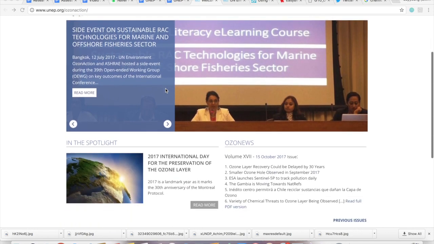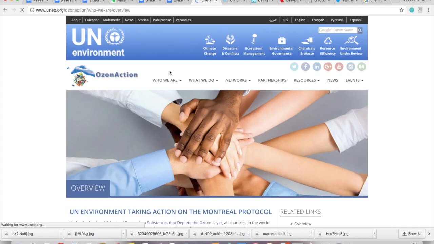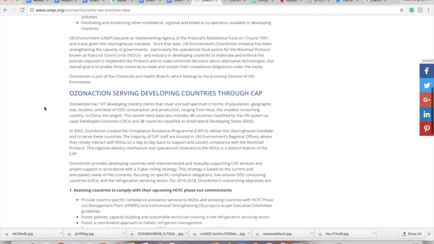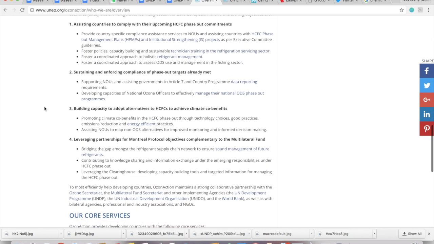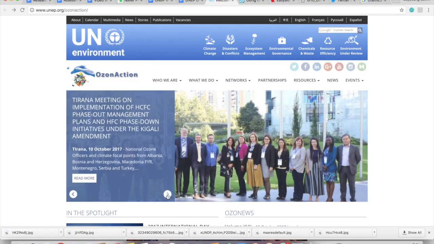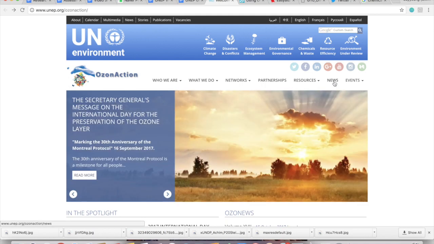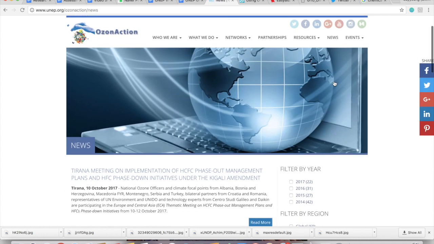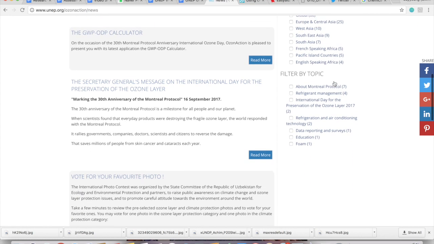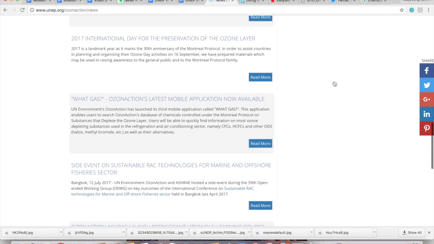Ozone Action initiative works with governments and industry in developing countries to help them phase out ozone-depleting chemicals. Now, we're pushing ahead with a new project, which is the theme of the 2017 Environment Assembly opened by the President of the Assembly, Dr. Edgar Gutierrez Espeleta, Minister of Environment and Energy of Costa Rica. The main objective of this process is to develop in a transparent and inclusive manner a joint vision and achievable actions to address pollution in its various forms at a global scale. Those videos are from the UNEP official site, especially the Ozone Action project.